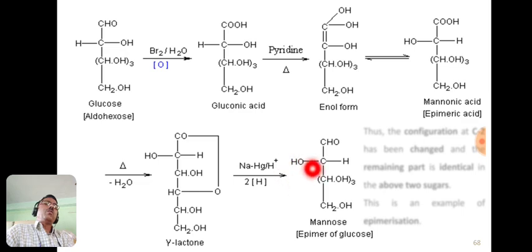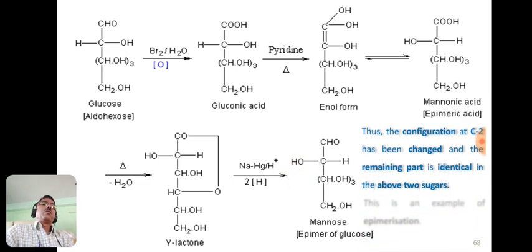Only the configuration of the second carbon atom changes, so the configuration of C2 has changed, and the remaining part is identical in the two sugars, glucose and mannose. So they are called epimers of each other. This is an example of epimerization.